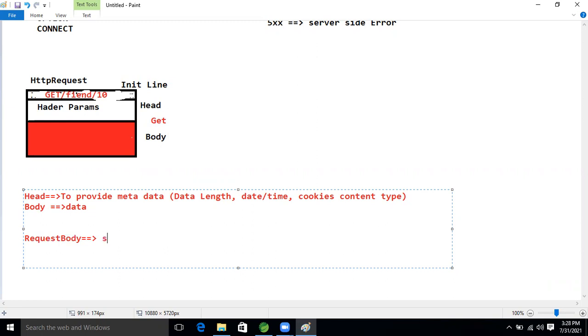So using this Request Body, what can we do now? Send data from the consumer to the provider. I hope people know the consumer and the provider. I just completed the explanation, guys. Does anyone have a doubt about what the consumer is and what the provider is?